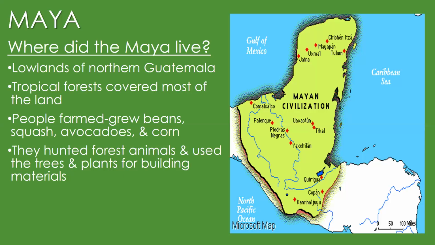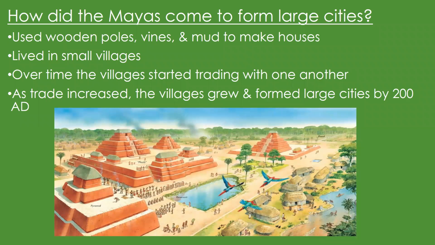Okay, next slide. How did the Maya come to form large cities? So how did this happen? In early Maya, the early Maya lived in small isolated villages. Eventually, though, these villages started trading with one another and with other groups in Mesoamerica.